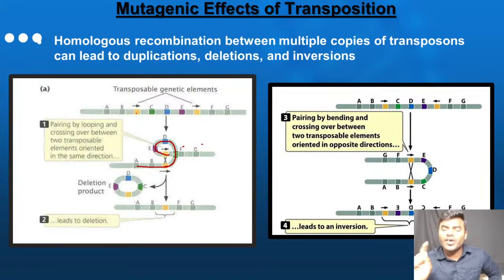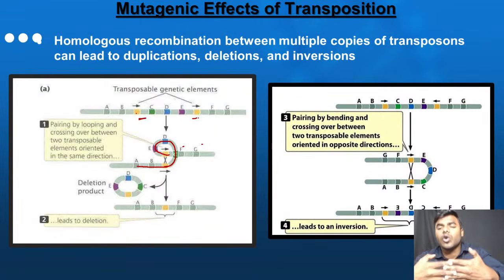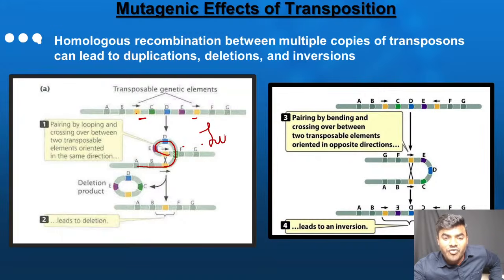Then F and G. In one line, what I would like to say is, if the two transposable elements want to cross over, there should be a compulsory formation of a looping structure. In order to allow the two transposable elements to undergo the crossing over, looping occurs. Because of looping, there will be a deletion occurring. What is deleting? The E gene, D gene, one transposable element, and C gene are deleted. Then what are we left with? A gene, B gene, transposable element, F and G.